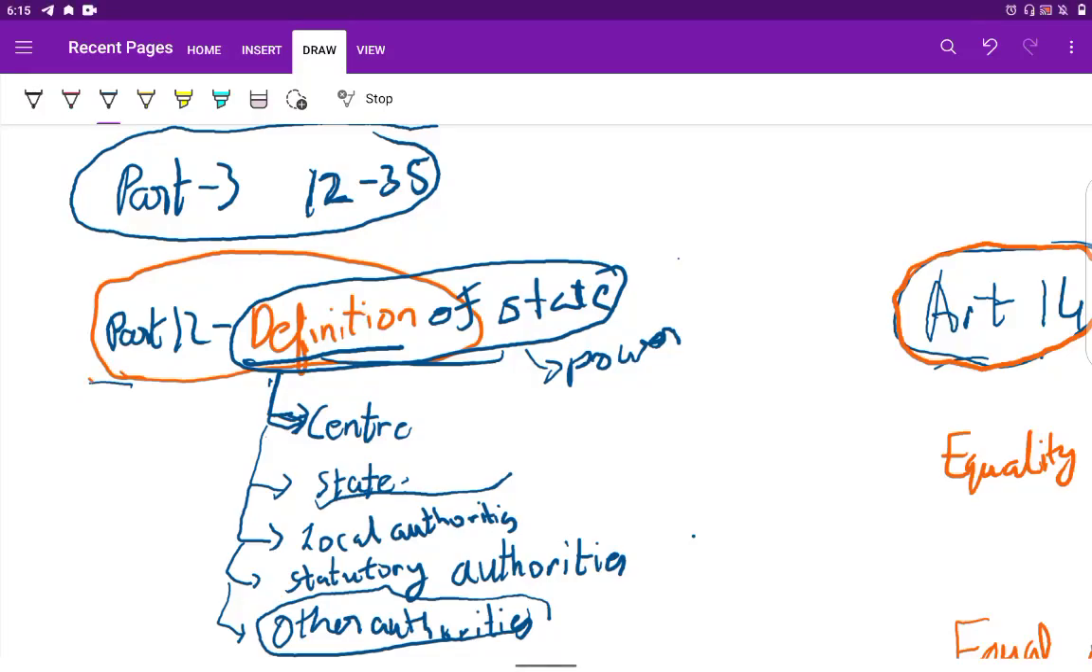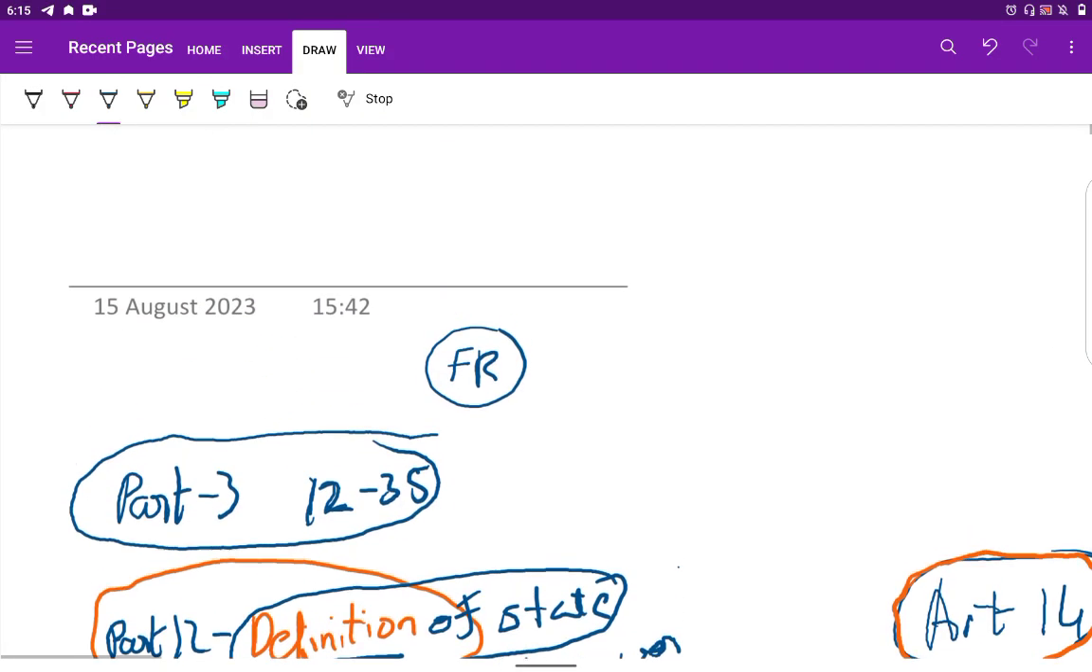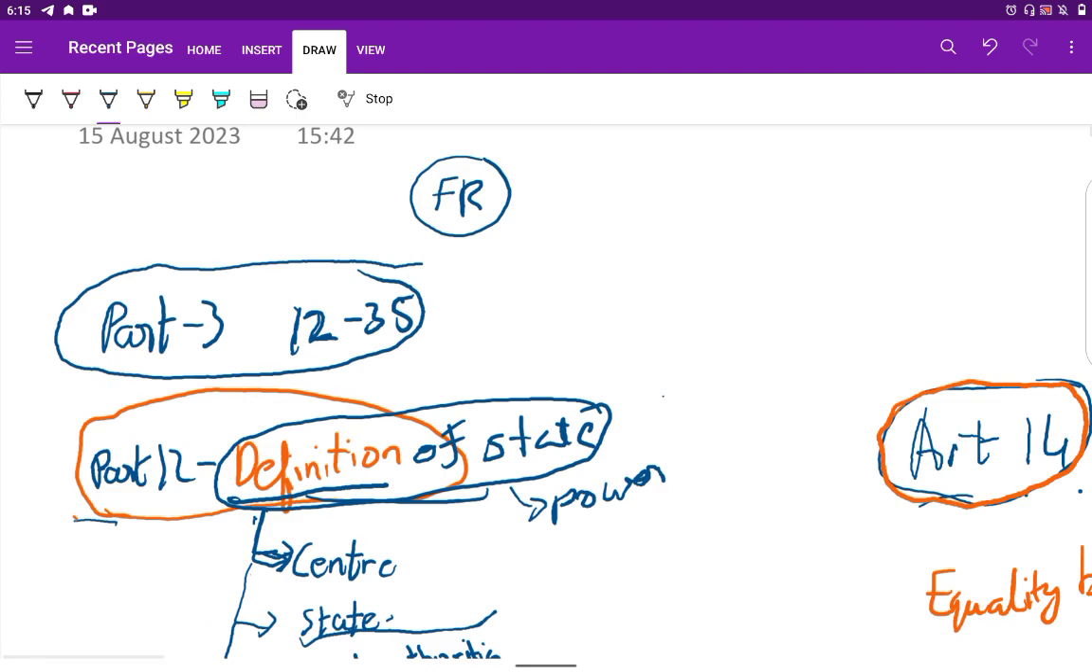Hello friends, today we are going to study about fundamental rights. Fundamental rights are mentioned in Part 3 of our Constitution,